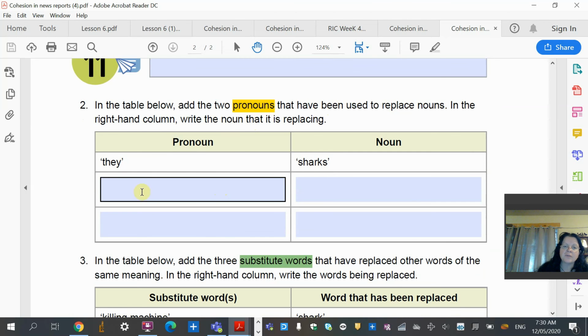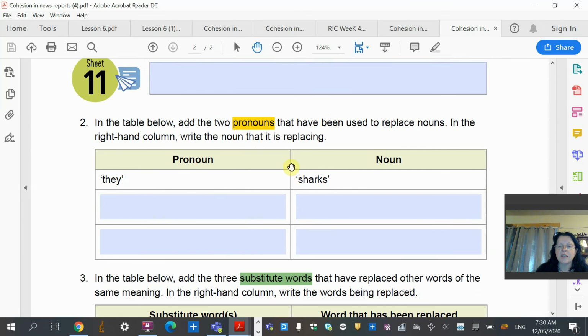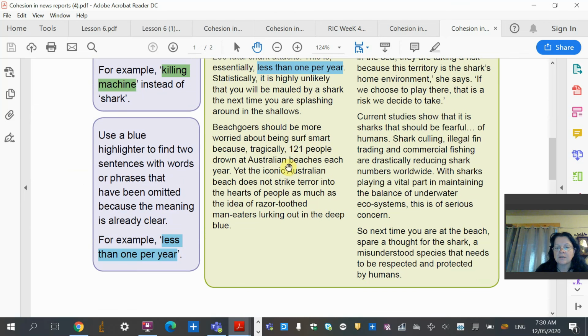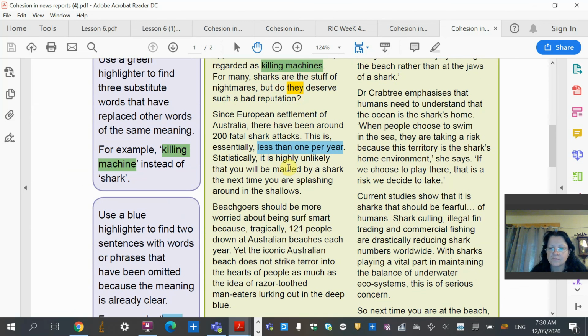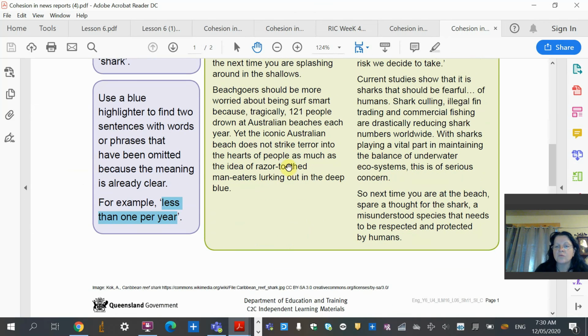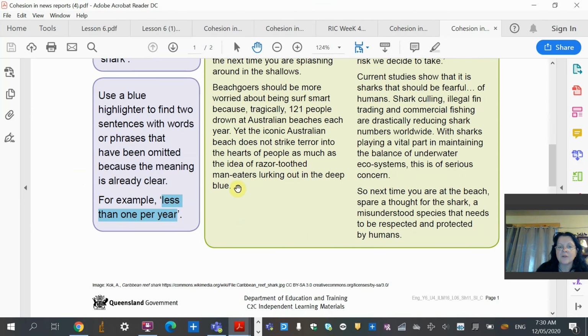So where they've used something else, they instead of sharks, is there another pronoun they've used up here instead of saying sharks or humans, okay? And you will find something. Hey, there's another one for synonym, man-eaters.